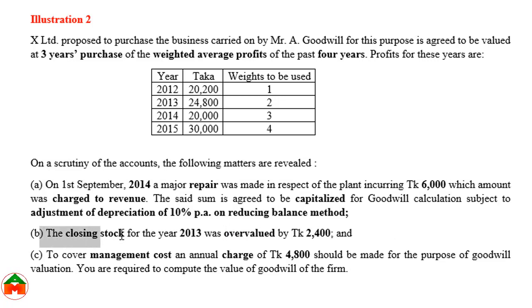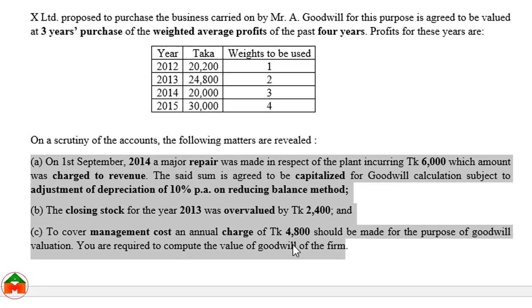And there is another piece of information. The closing stock of the year 2013 was overvalued by taka 2,400. It should be adjusted. And another piece of information is that, to cover management cost, an annual charge of taka 4,800 should be made for the purpose of goodwill valuation. You are required to compute the value of goodwill of the firm. Here there is an instruction: we have to apply the weighted average method. First, we should calculate the actual profit by adjusting these issues. Let's see the solution.